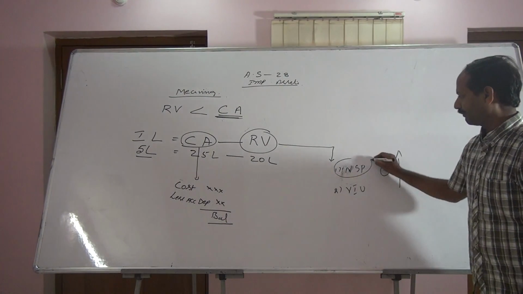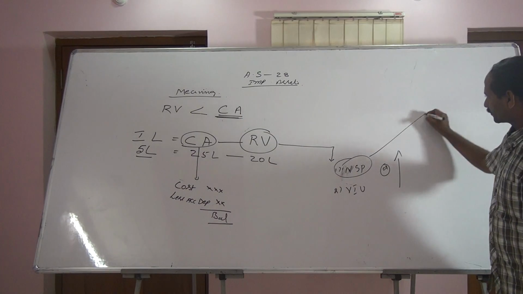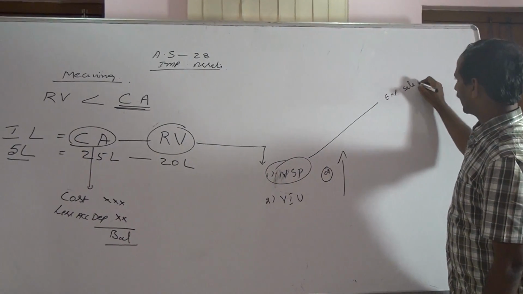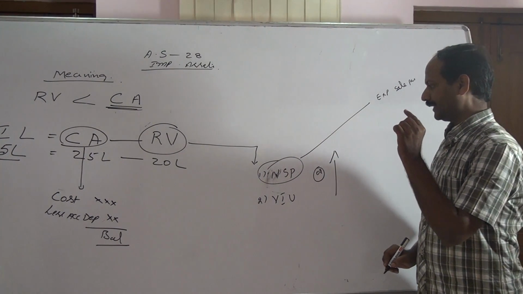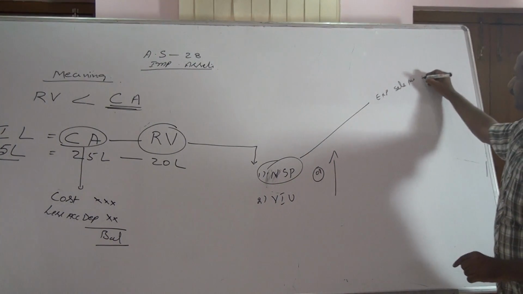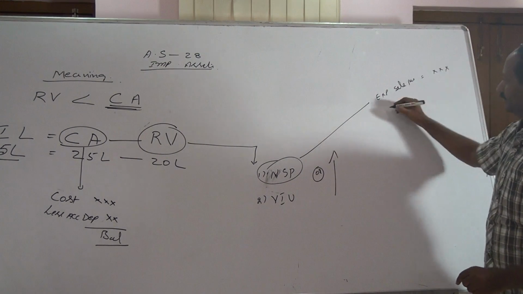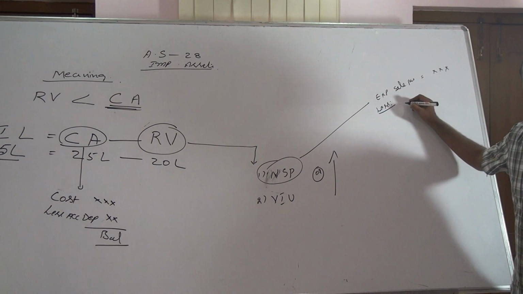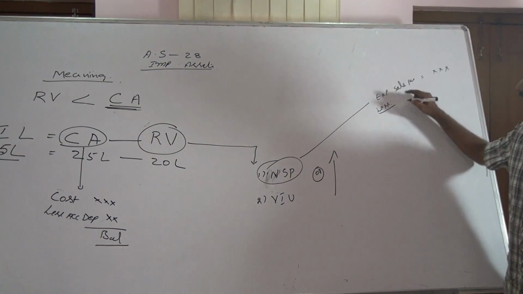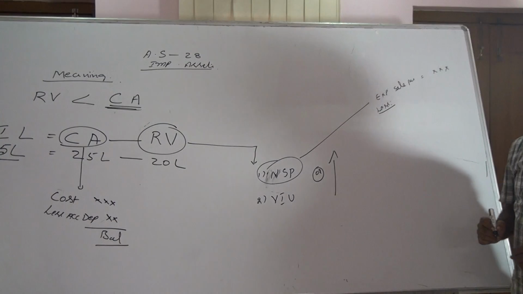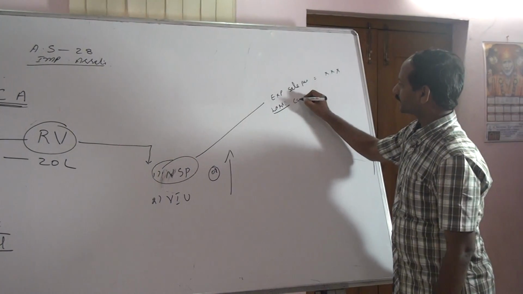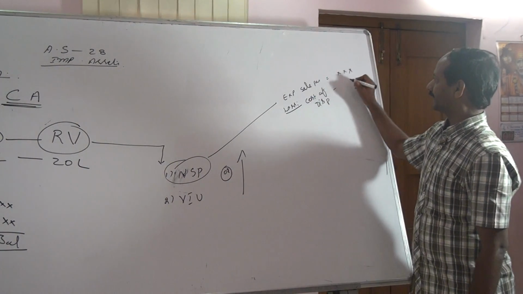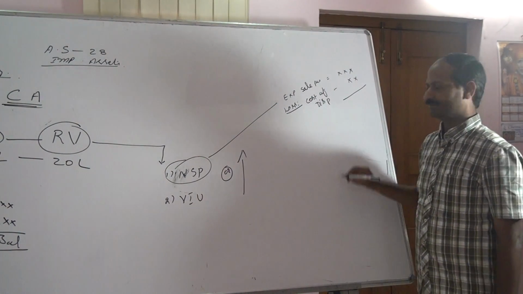Net sale price means expected sale price. Expected sale price by selling of that asset. From that, deduct expected incidental expenses for sale of this asset. Nothing but cost of disposal of this asset shall be deducted.